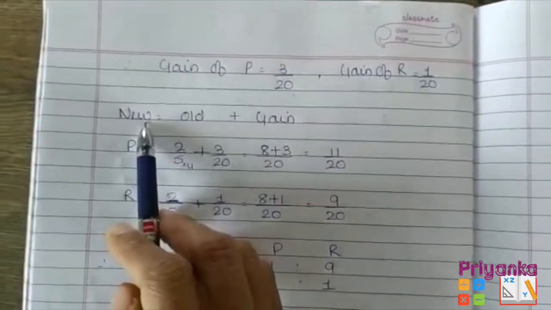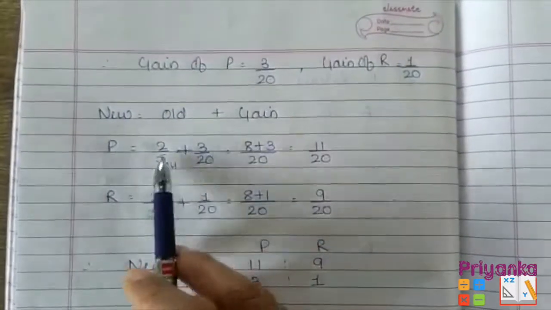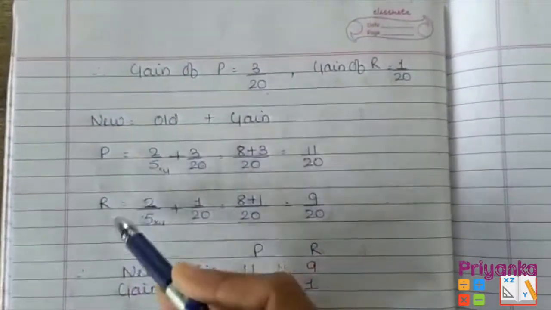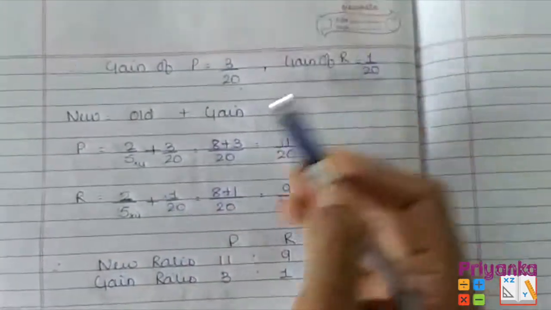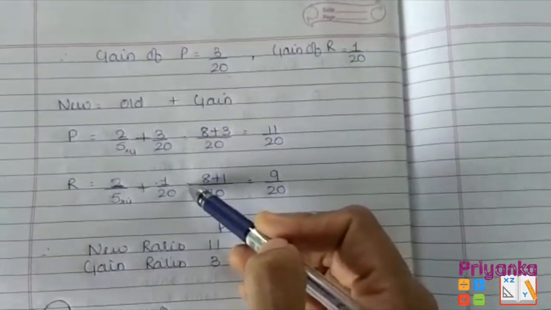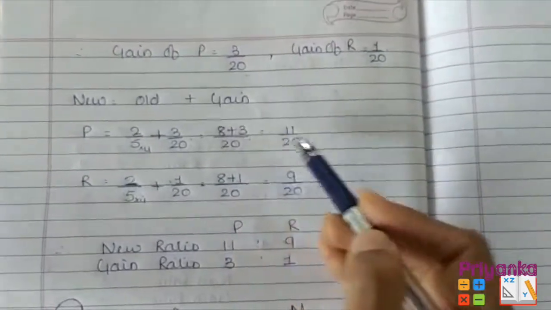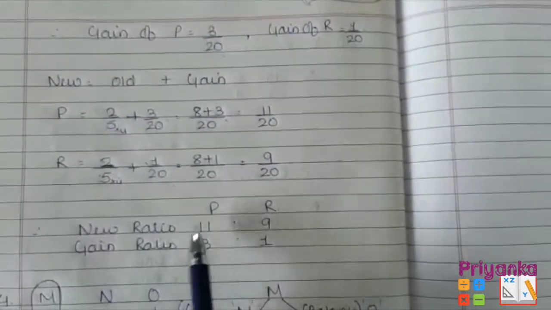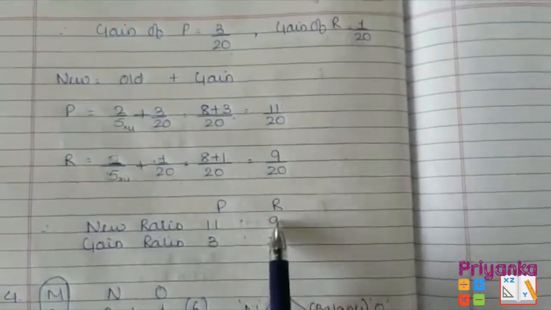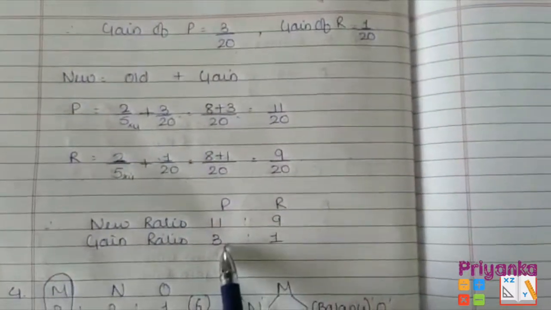Here we only have to find out our new ratio. The formula is old plus gain. Old ratio, that is 2/5 for P and 2/5 for R, plus the gain, they have already given in the question what they are acquiring from Q, that is 3/20 and 1/20. Take the LCM and you will get 11 and 9 for P and R. So here we got the new ratio for P and R, 11 and 9, and the gain ratio, which is already given, what they are acquiring from the retired partner, that is 3:1.